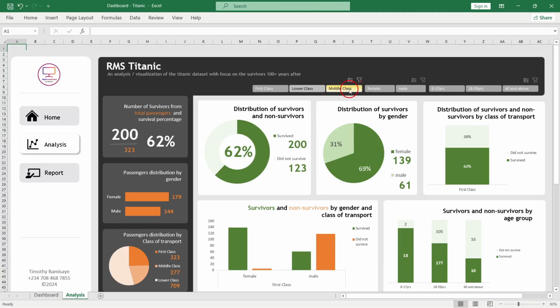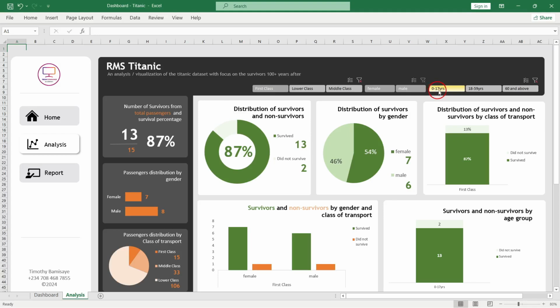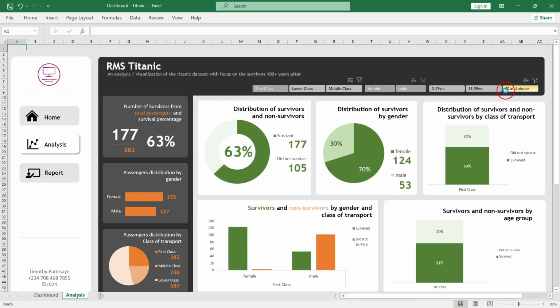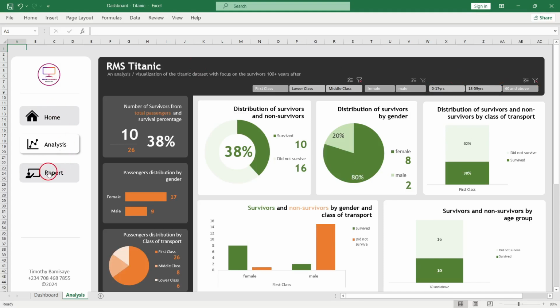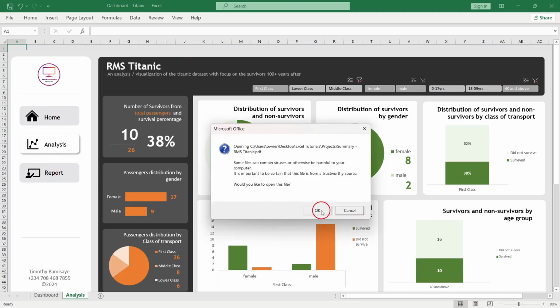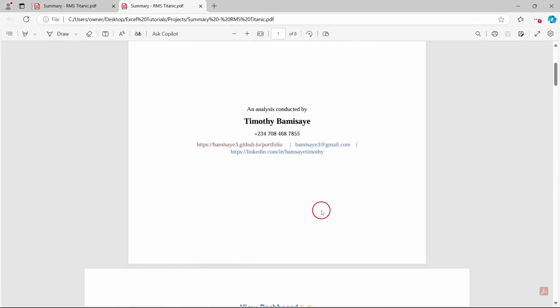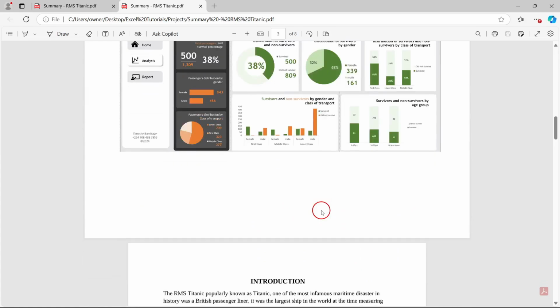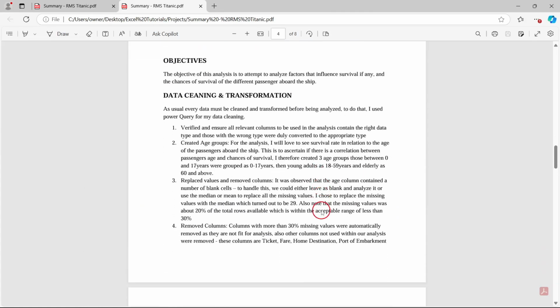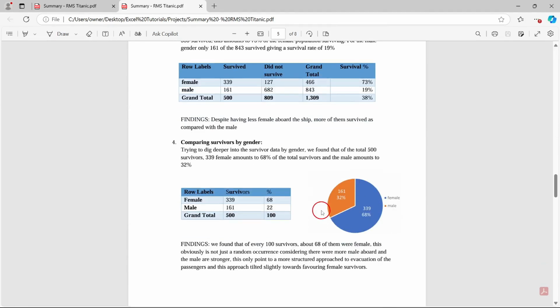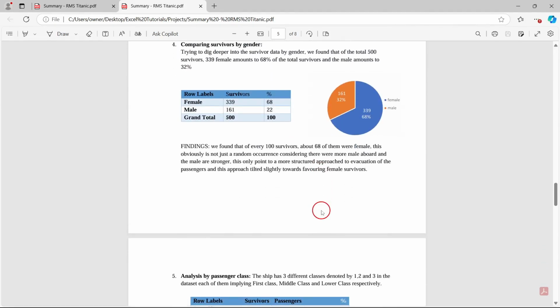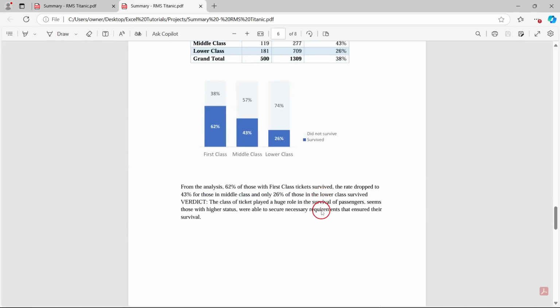So this dashboard generally just gives an overview of our analysis, right? And it is fully responsive. If we go on this side, we can download a PDF version of our report so you can have a more detailed view of what our analysis looks like. And this is what it looks like. And here we have a full detailed documentation of our findings and what we have from our analysis.